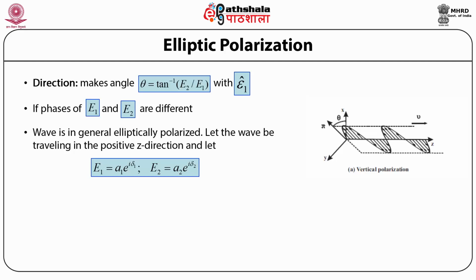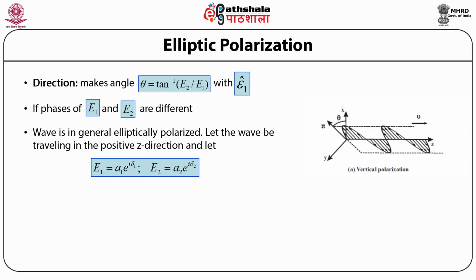where the term A subscript 1 denotes the amplitude of the electric field along the polarization direction denoted by epsilon subscript 1 cap, and A subscript 2 denotes the amplitude of the electric field along the polarization denoted by the polarization vector epsilon subscript 2 cap.